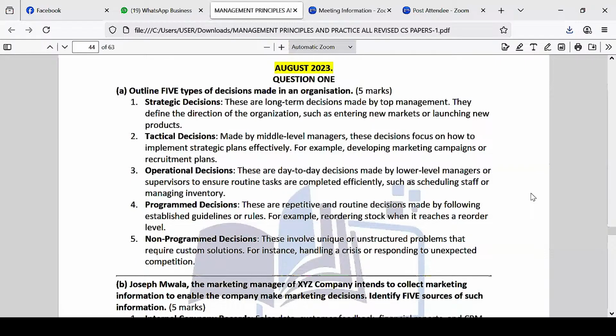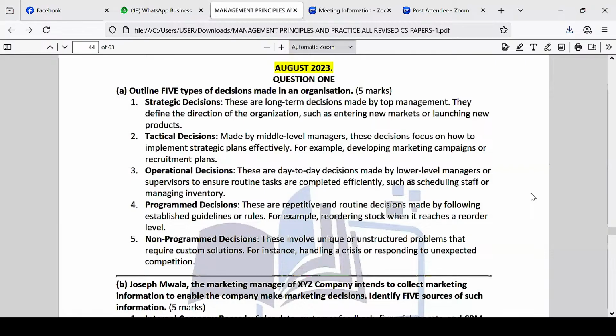Then you have what's called non-program decisions. This could be a one-off decision that you make in a company. This involves unique or unstructured problems that require custom solutions, for instance, handling a crisis or responding to unexpected competition. So these are things that can come. Nobody is prepared for a crisis.